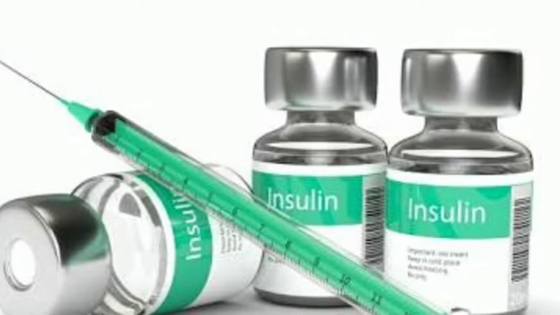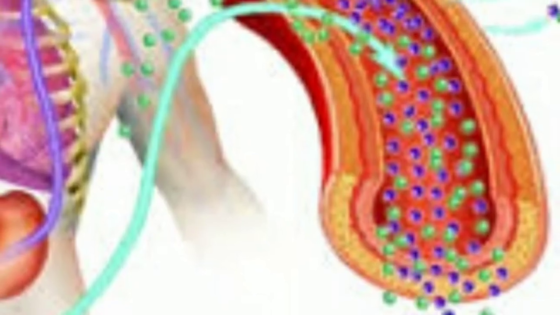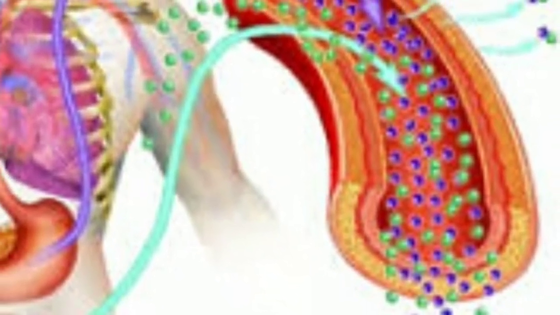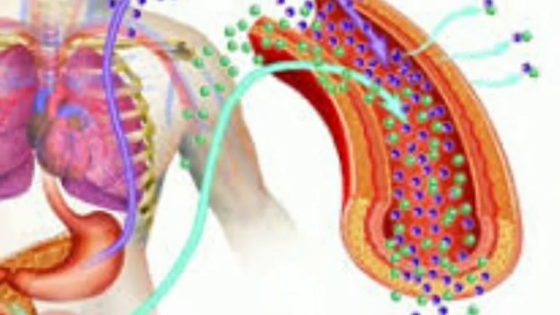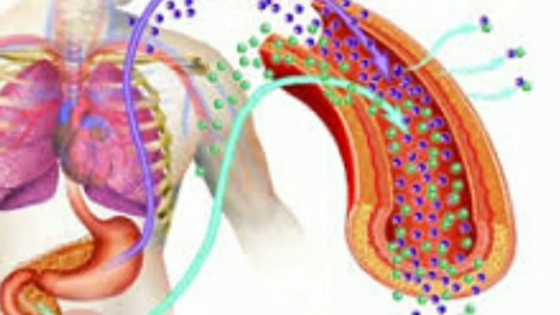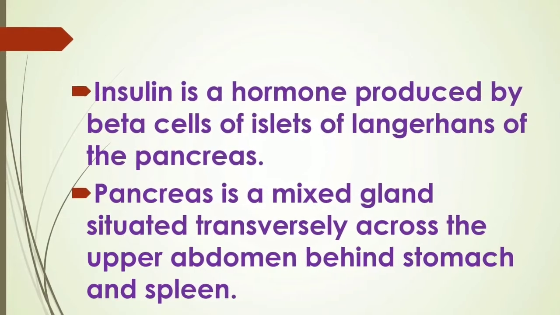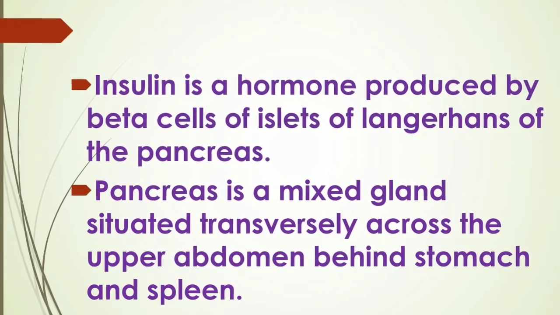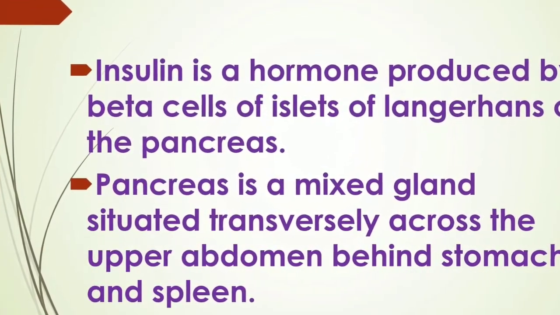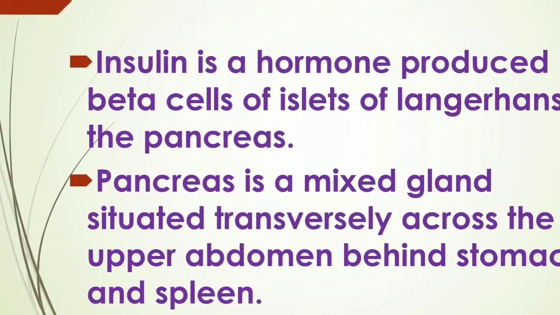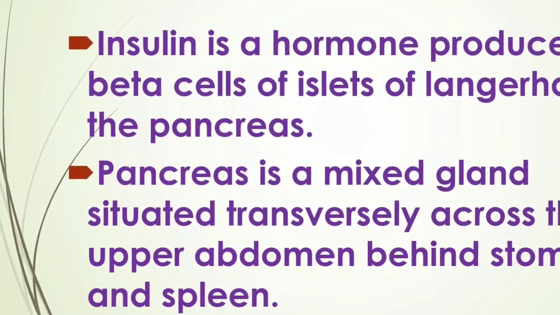So, what is insulin? Insulin is a hormone. It is secreted from the beta cells of the islets of Langerhans of the pancreas. We all know the pancreas is a mixocrine gland, in which both exocrine and endocrine systems are present. Both hormones and enzymes are secreted from the pancreas.